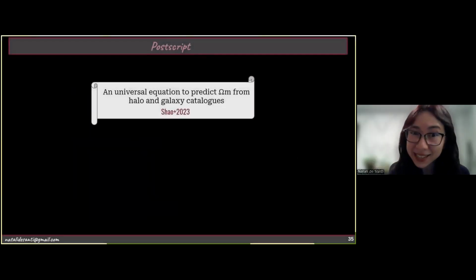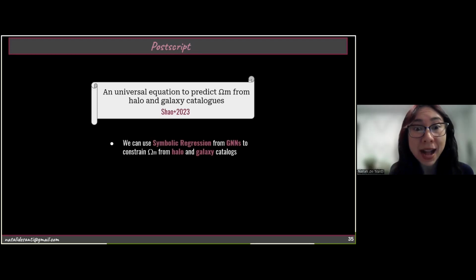So, PS, postscript right now. Together with this work, we have another amazing work, a companion paper called "A Universal Equation to Predict Omega Matter from Halo and Galaxy Catalogs." In this paper, Helen is showing that we can use another machine learning method called symbolic regression, applied to GNNs, to constrain omega matter from halo catalogs.